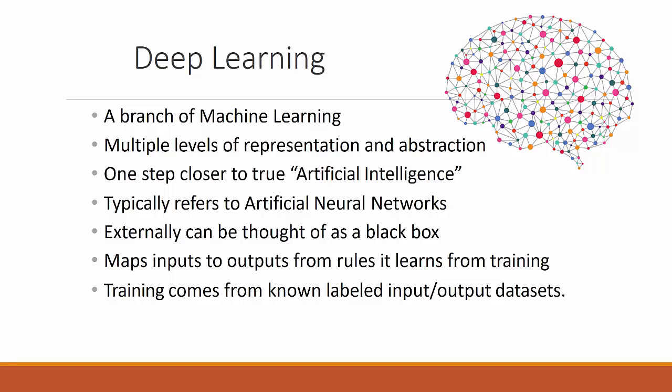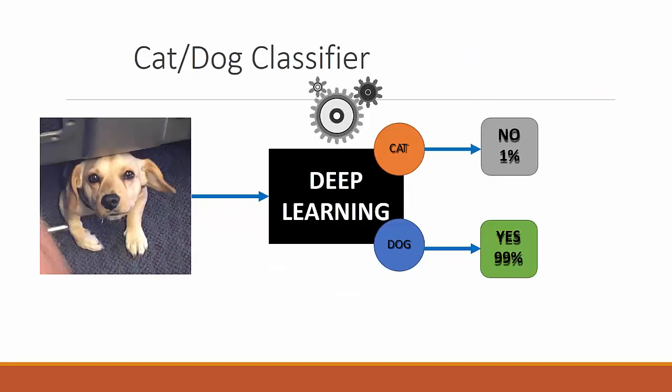It typically refers to artificial neural networks. Externally, it can be thought of as a black box with many inputs and outputs, with rules to learn from its training. Training comes from known input and output datasets which are labeled. For example, if we want to classify whether an image contains a dog or a cat, we can use deep learning and it can tell whether it is a cat or a dog.